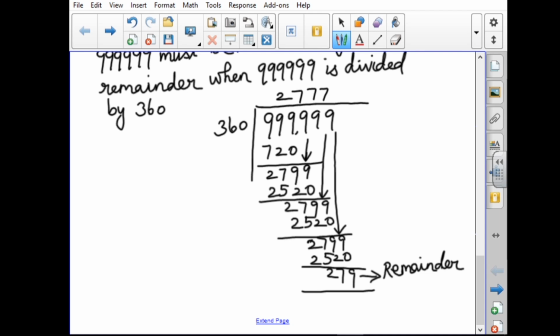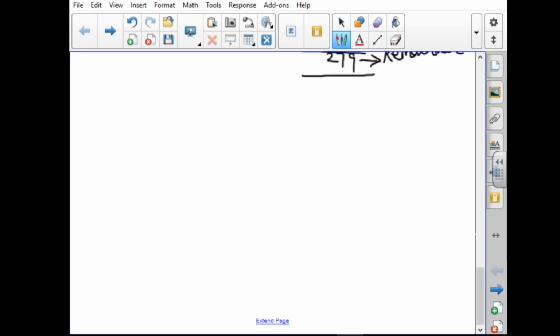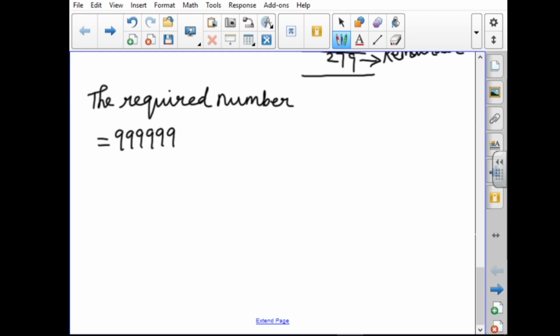Here they ask exactly divisible. So from that number you have to subtract the remainder. So the required number is equal to the 6-digit number minus 279. The answer will be 999,720. This is the answer.